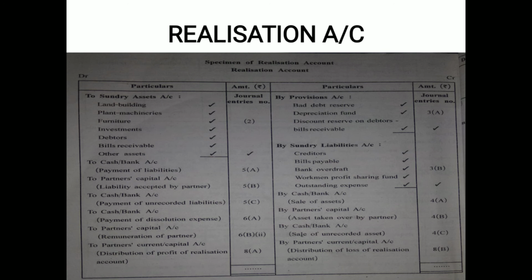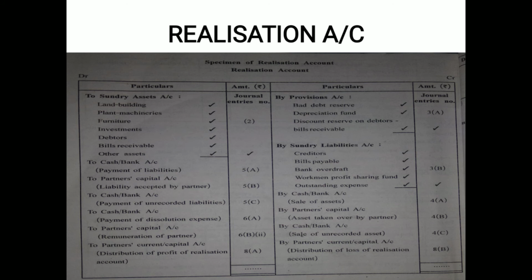So here the liabilities have been closed and in the journal entry they have been debited. So in the process of posting, they are written on the credit side by sundry liabilities account. In realization account on your screen, on the credit side by sundry liabilities account, see all the liabilities have been written here on the credit side as per the rule of posting, just because in the journal entry they have been debited.